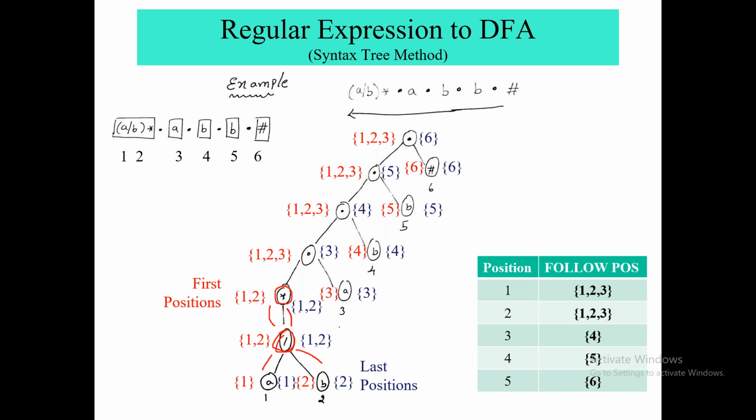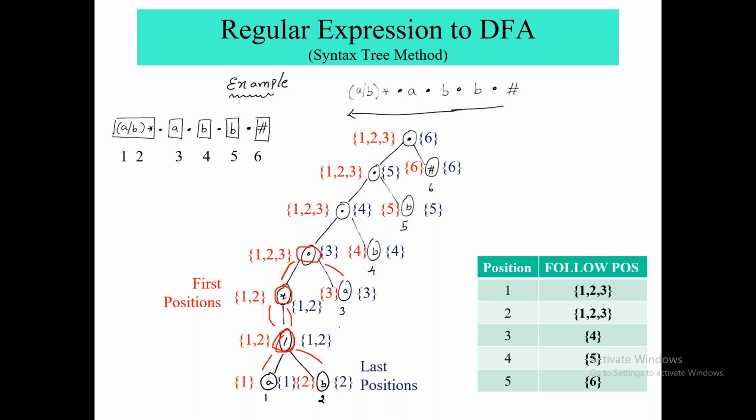So the nullable node would also have 1, 2 and 1, 2 as first position and last position. Now there is a little difference in the rule for concatenation. If concatenation wants to consider first position, how will it check? For first position you look at the left side, for last position you look at the right side. So let us see the left child of the concat node.